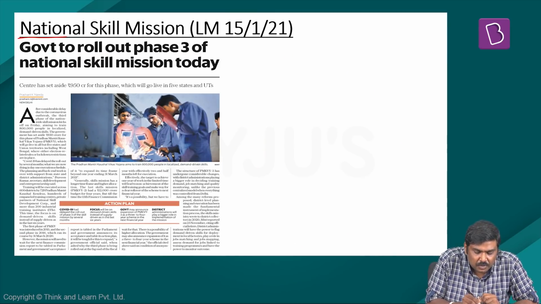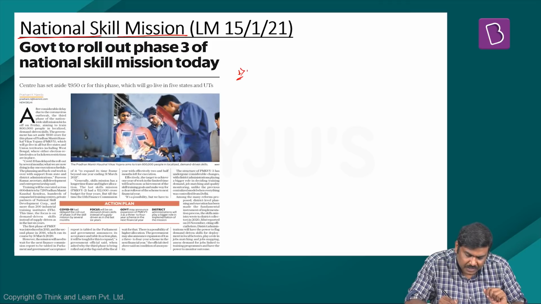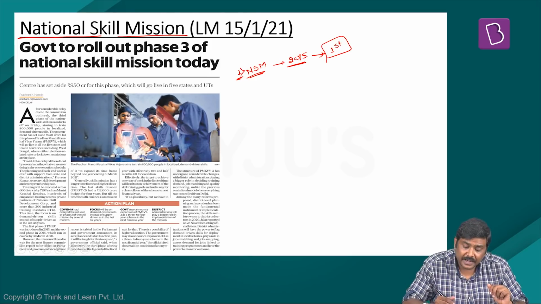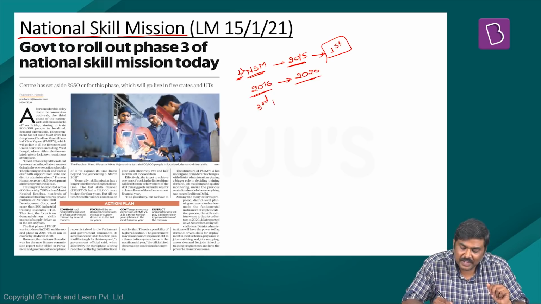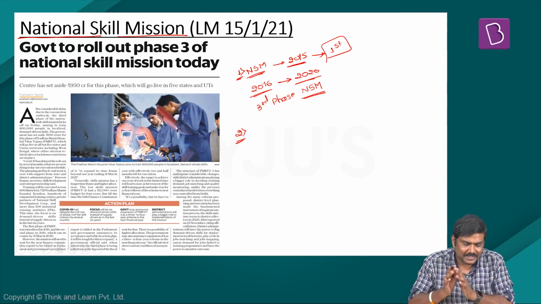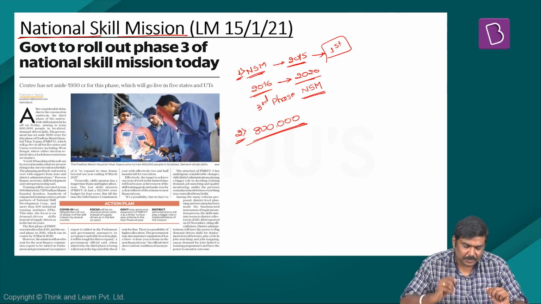The next article is with respect to the National Skill Mission. Certain important points mentioned in the article are: first, the National Skill Mission was launched in 2015, and in the same year the first phase of this mission was launched. The second phase was launched in 2016 and it ran till 2020. Now the Government of India has launched the third phase of the National Skill Mission. Certain very important points with respect to this phase of NSM are: the Government of India is aiming to skill 8 lakh people under this phase.